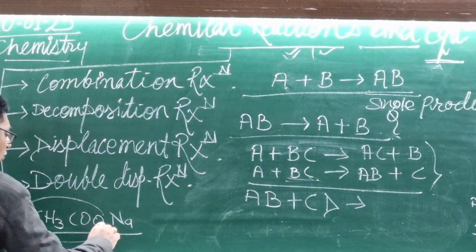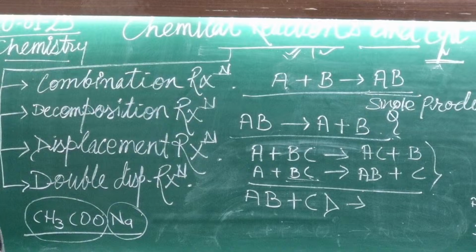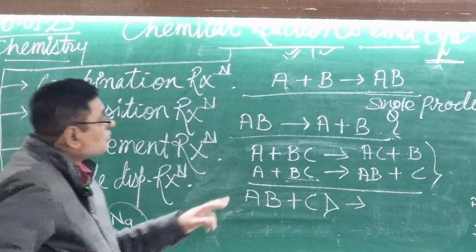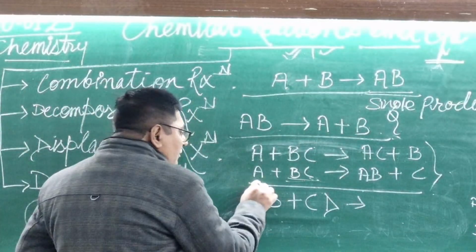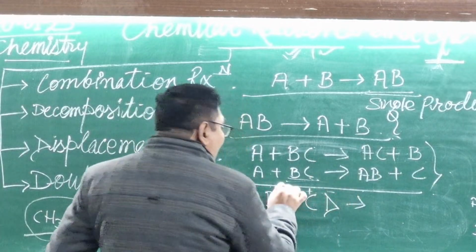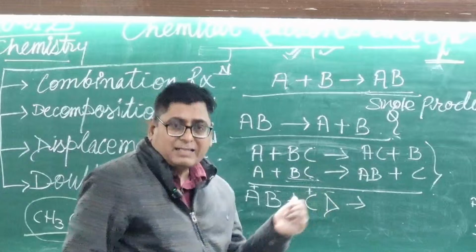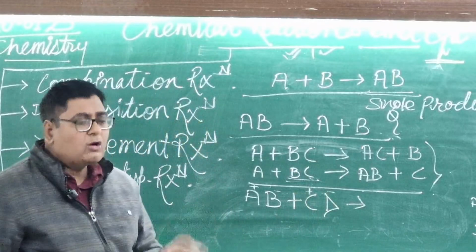This one represents the anion, and the second one is positive, representing the cations. Here this one is positive, this one negative, here also positive and negative. Exchange of ions between these two compounds.